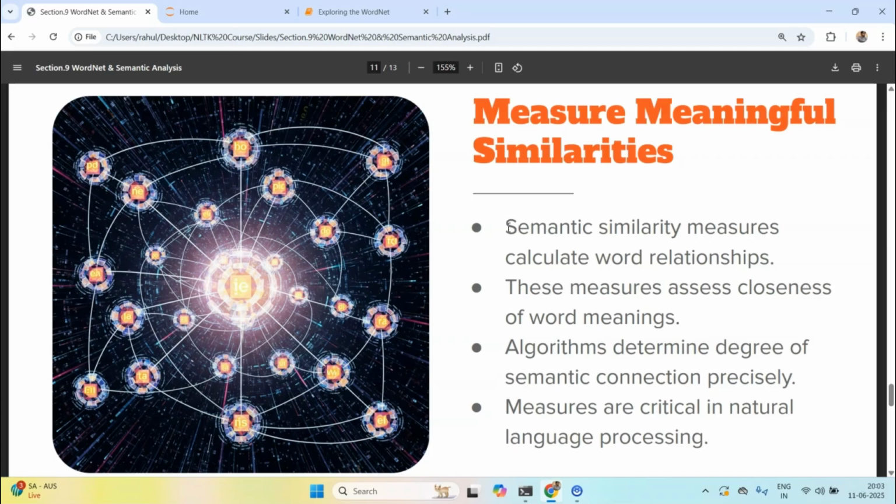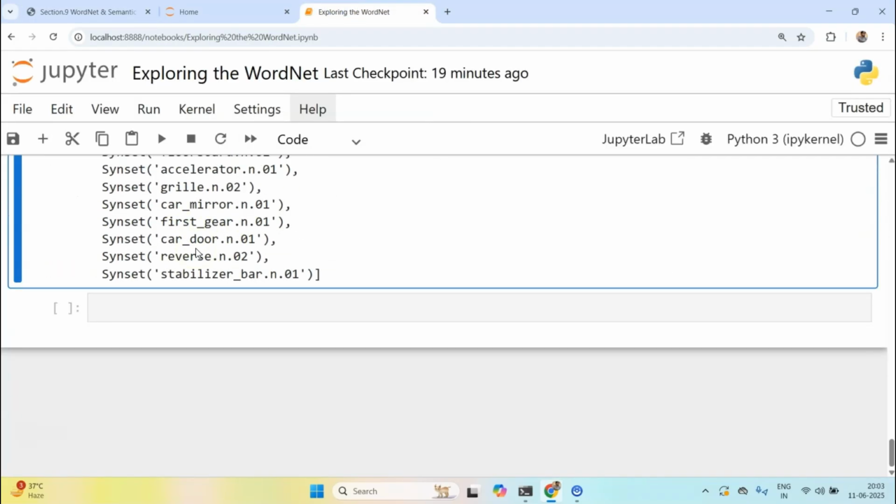If the similarity score is closer to 0, that would mean those words are very far apart. And the way path similarity works is by looking at how far those two words are in the tree, and the tree that we are talking about here is the tree of synsets that WordNet builds.